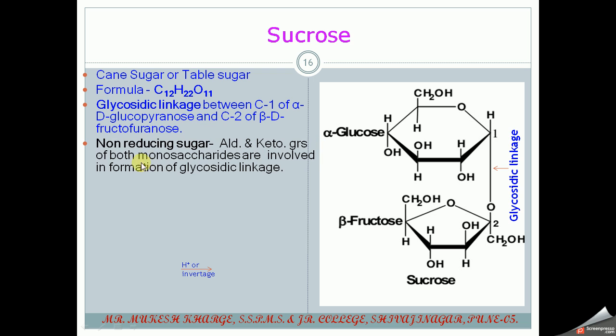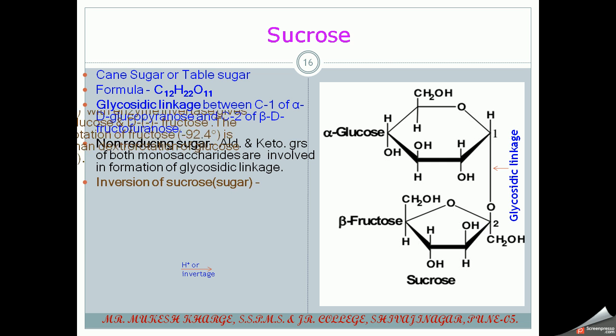The aldehyde and ketone groups of both monosaccharides are involved in the formation of the glycosidic linkage. So there is no free aldehyde or ketonic group in this compound. So it is a non-reducing sugar.